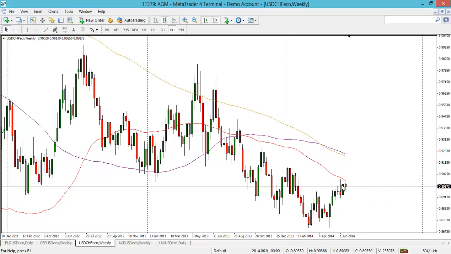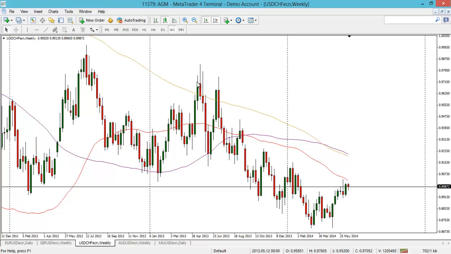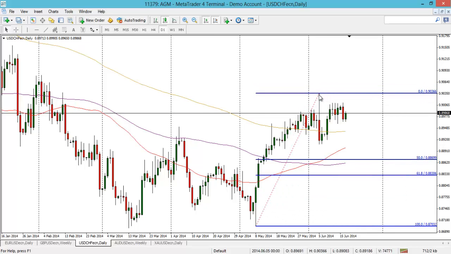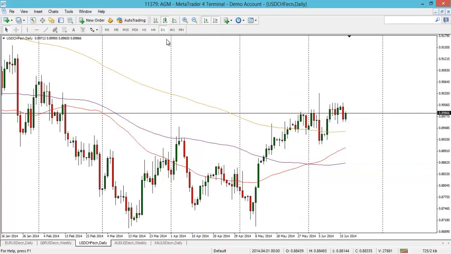That's not like a false reversal, but it wasn't off a key level or a key indicator, so that's why it didn't really play out. In terms of fib moves, you can see it is getting quite toppy, to be fair. It's not a pure move here because it is sort of going range bound. You prefer the straight up moves and then the quick retraces and then moves up. But that's one to keep an eye out for. That 50% comes at 0.8869. And then moves in the other directions, nothing major of interest.